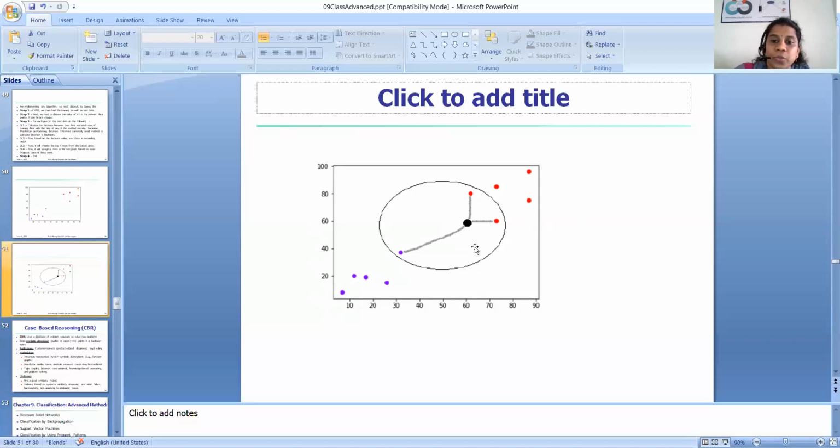Now you can take k equal to 5. If I take k equal to 5, maybe the next neighbor can be this one, another neighbor can be this point, and a third neighbor can be this point. So with k equal to 5, this dot and this dot will come. At that time I get 3 neighbors from the red dots and 2 neighbors from the blue dots, right? So I can predict that more neighbors are coming in this particular class, so this black dot belongs to this class. Okay, that is the way of doing KNN.